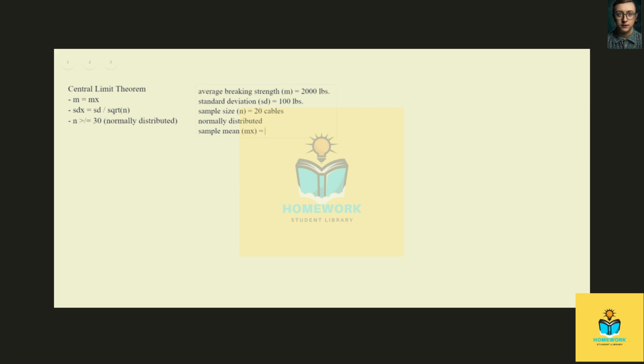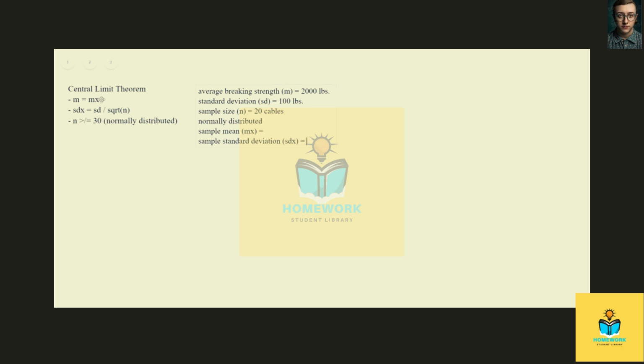And if we have a sample mean, usually we're going to need a sample standard deviation, which we will call standard deviation of x, just so it matches. When we need a sample mean and a sample standard deviation, and we're given the population, we usually use the central limit theorem.